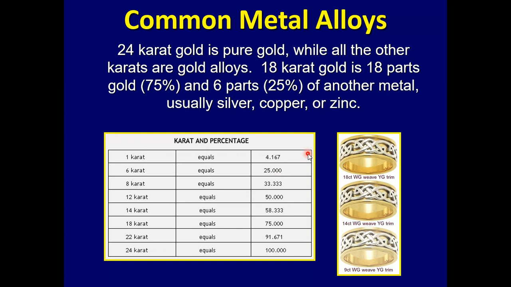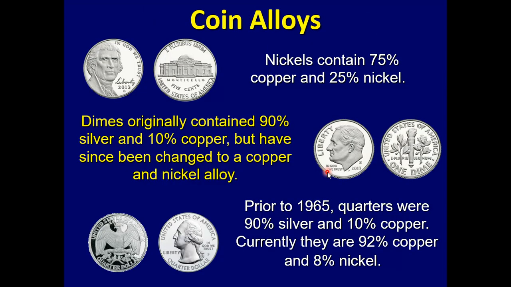Gold. Pure 24 karat gold is pure gold. Now, gold is actually very soft and scratches easily. And so we combine silver with it or zinc with it or copper to make it a little bit stronger. Now, that does decrease the value of it. When we're talking about the carats of gold, the higher the carat, the more pure gold is in there. And so some people spend more to get a higher carat of gold, but it is softer and will scratch more easily.